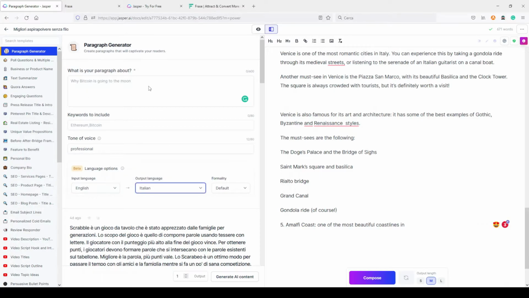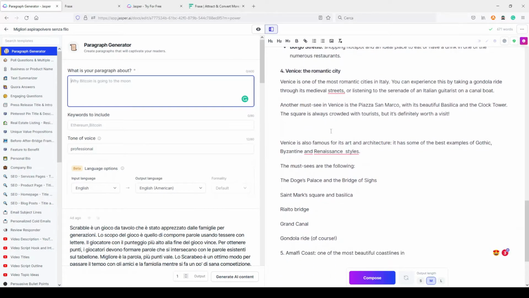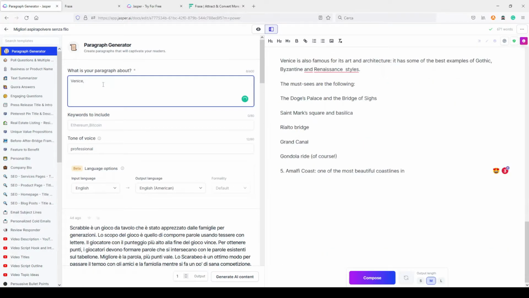Now let's make this in English. Okay. Write a paragraph about Venice, the romantic Italian city, including the keywords gondola ride and Piazza San Marco.